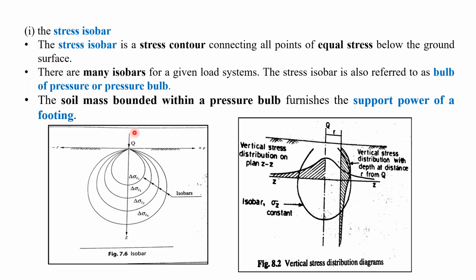So what it says is that the soil mass bounded by a pressure bulb really indicates the supporting power of a footing. Suppose the footing is here. Many pressure bulbs can be drawn, and we can say that this pressure bulb area is more responsible for taking the load of the structure footing.